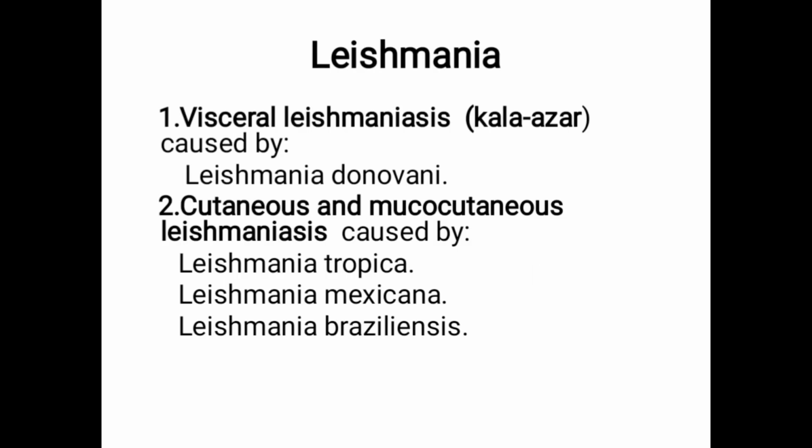Our talk today is about leishmaniasis. Leishmaniasis is divided into visceral leishmaniasis and cutaneous and mucocutaneous leishmaniasis. Visceral leishmaniasis, also called Kala-azar, is caused by the Leishmania donovani parasite, and the cutaneous one is caused by Leishmania tropica or Leishmania mexicana or Leishmania brasiliensis.